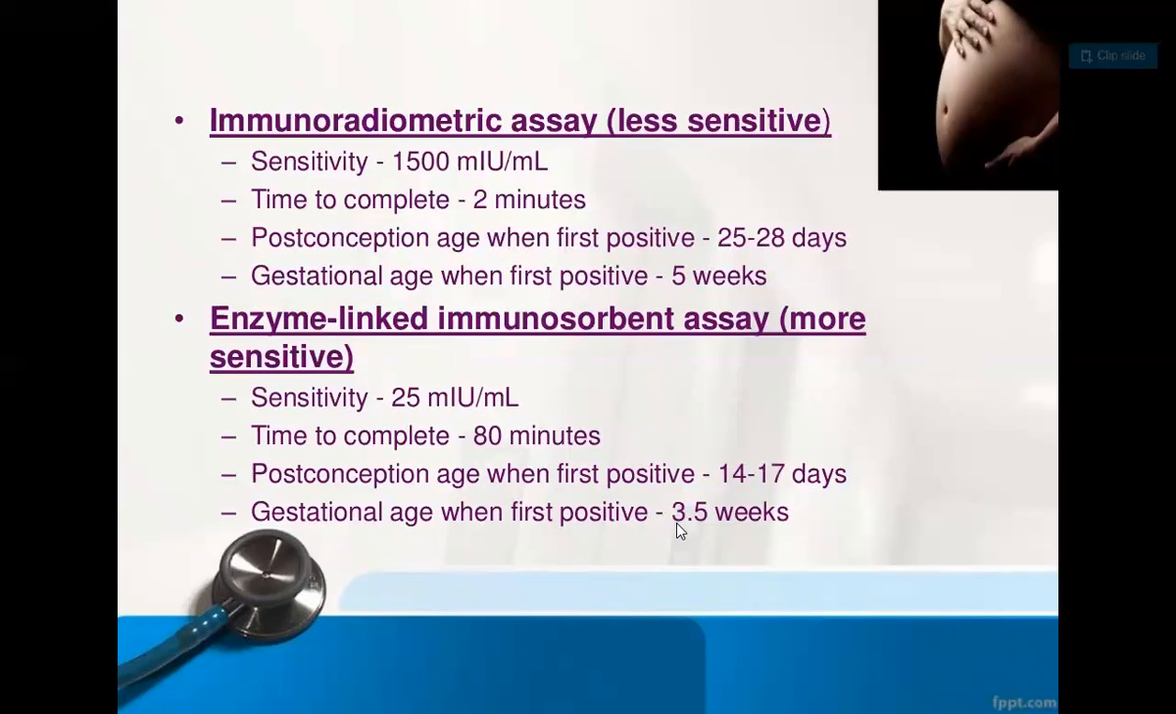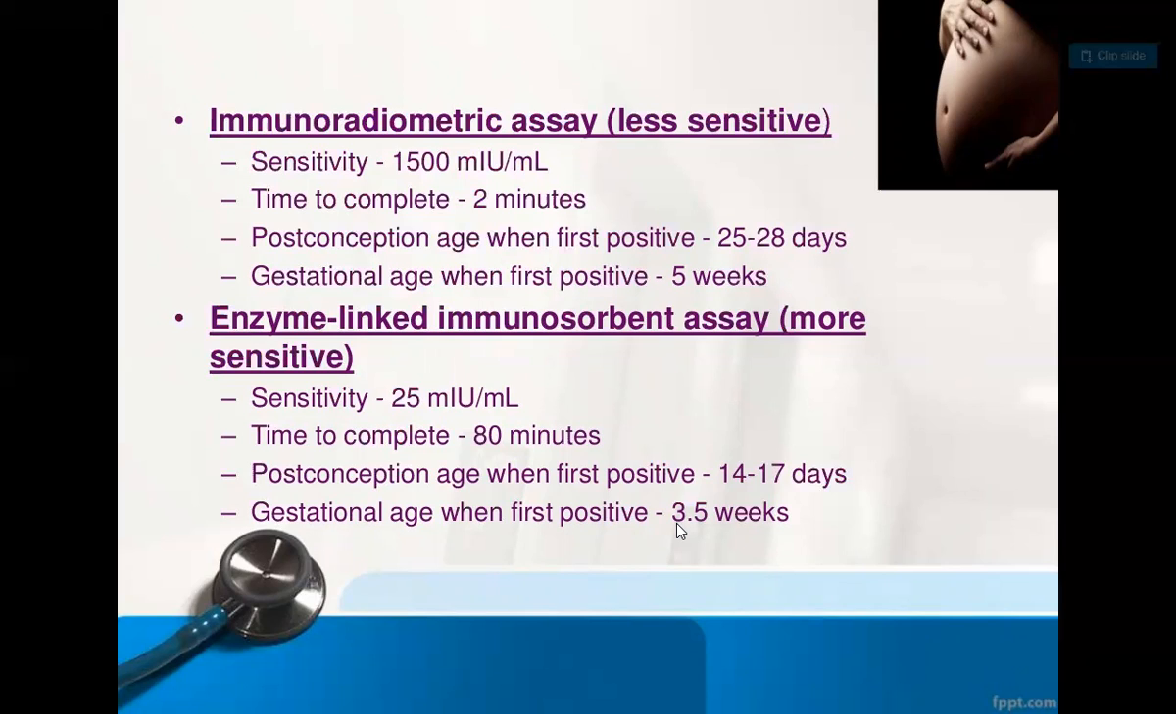Then there is another immunoradiometric assay, that is very less sensitive. The sensitivity is 1,500 mIU per ml, and the time to complete is 2 minutes. The post-conception age at first positive is 25 to 28 days, and the gestational age at first positive is 5 weeks.